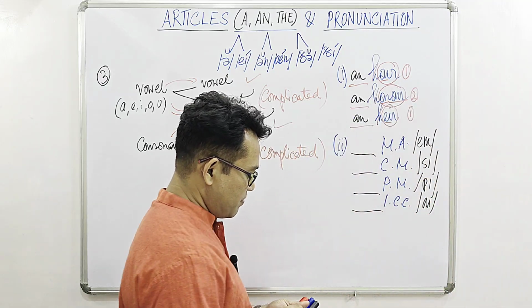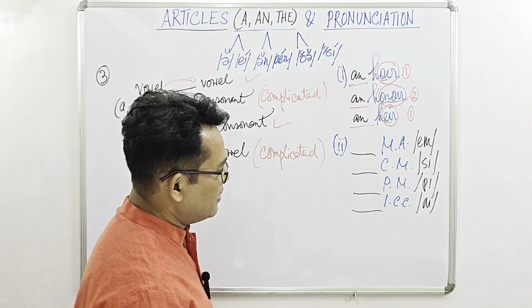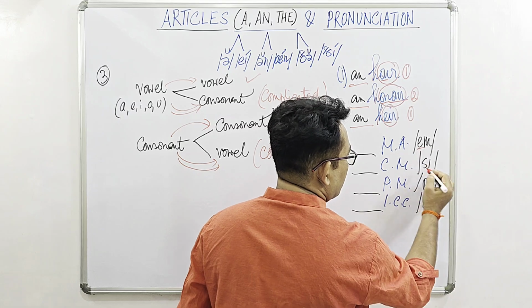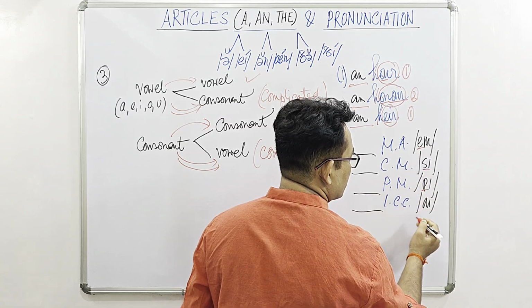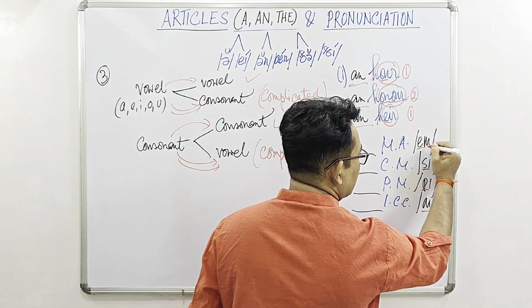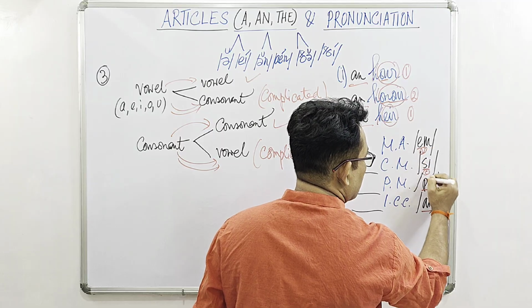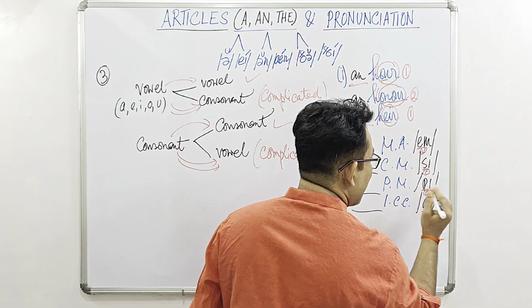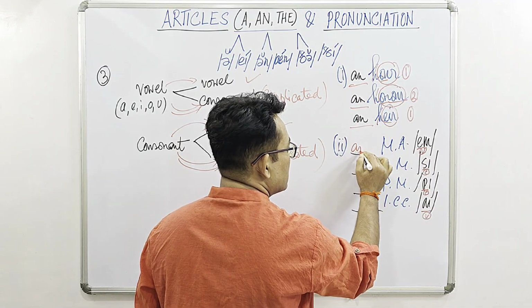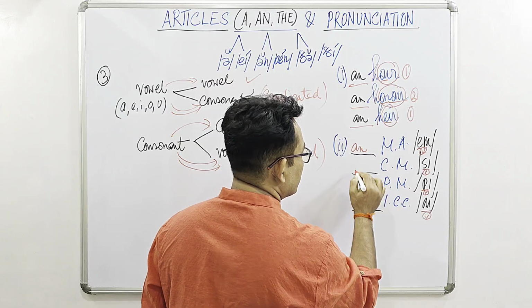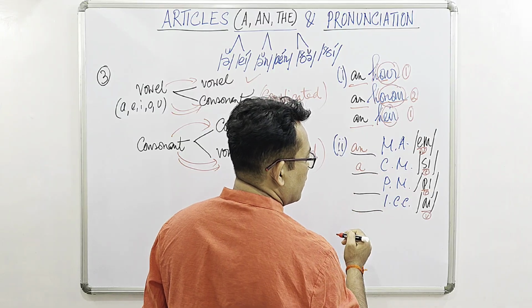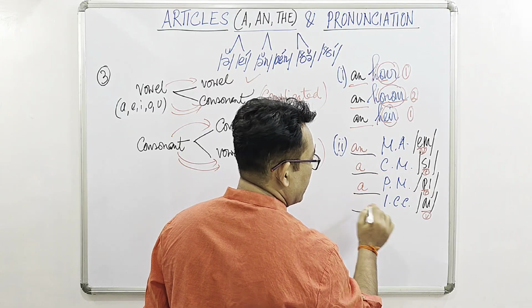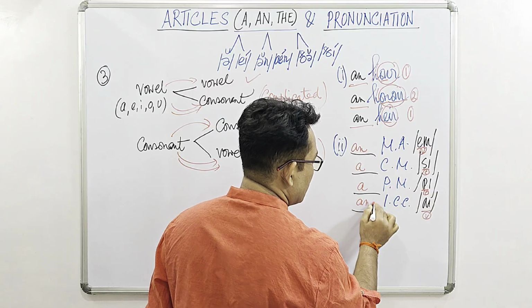So if we consider the pronunciation of the sounds, then again vowel, consonant, consonant, and again vowel. Accordingly, vowel and then consonant A, again consonant A, vowel and.